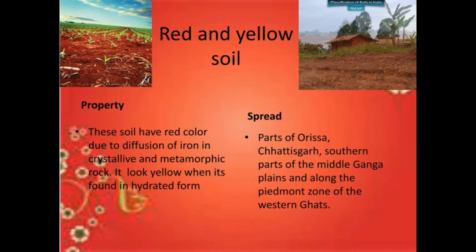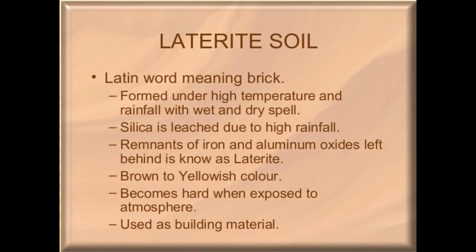And next is red and yellow soil. Red and yellow soil is red in color because of the presence of iron. Then it is found in eastern and southern part of the Deccan Plateau. It covers Odisha, Chhattisgarh, and it is suitable for the growth of potatoes; fruit like mangoes, oranges, etc. can be grown on it.